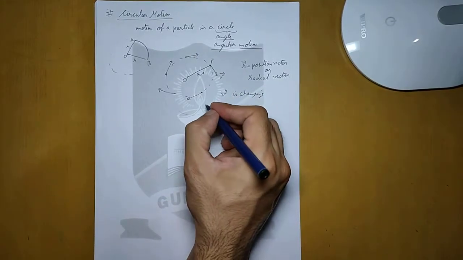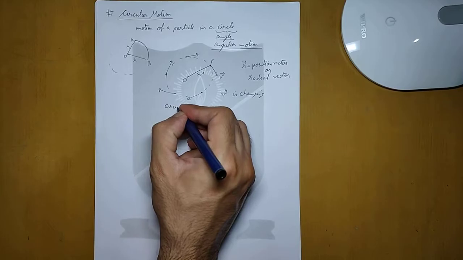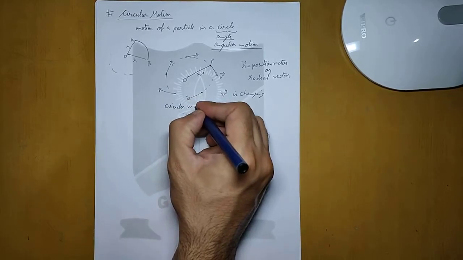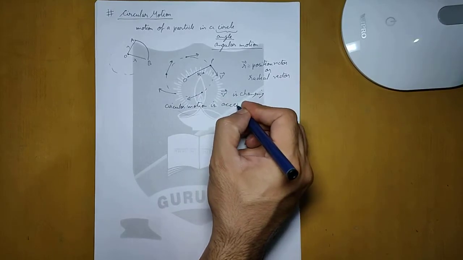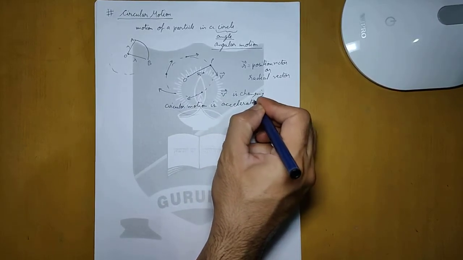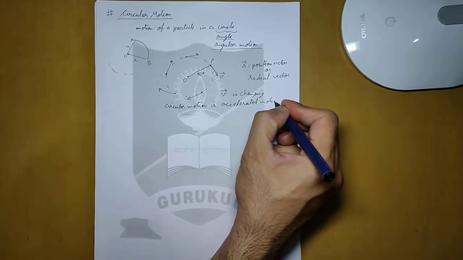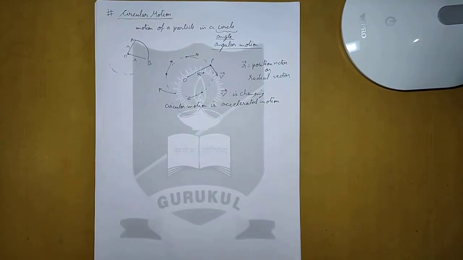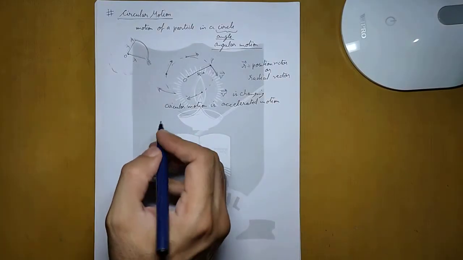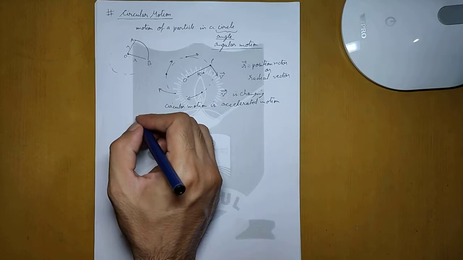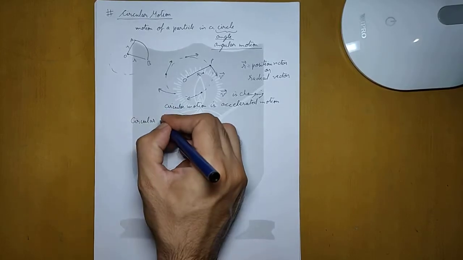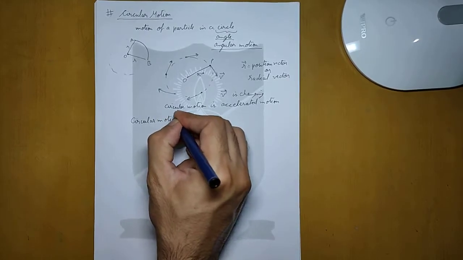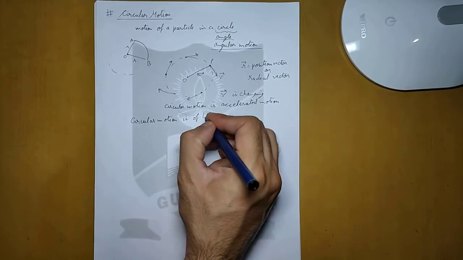The velocity is changing, therefore we can say that circular motion is accelerated motion. So although it is possible that the magnitude of the velocity is not changing, since the direction is changing at every point, it will be an accelerated motion. So by virtue of this, we can divide circular motion in two types.